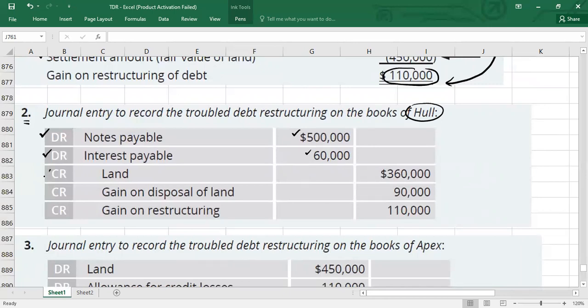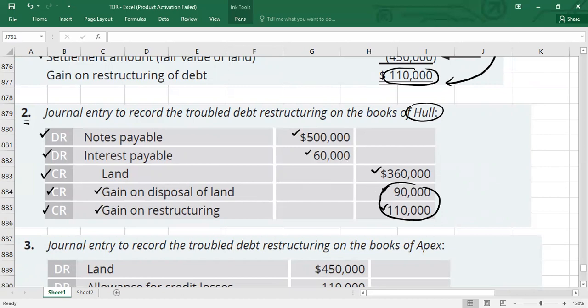Now he will credit the land with the carrying value, which is 360,000. And he will credit the gain on disposal, 90,000, which we calculated above. And he will also credit the gain on restructuring, 110,000. This I have already calculated. This is his total gain, which includes gain on disposal and gain on restructuring.